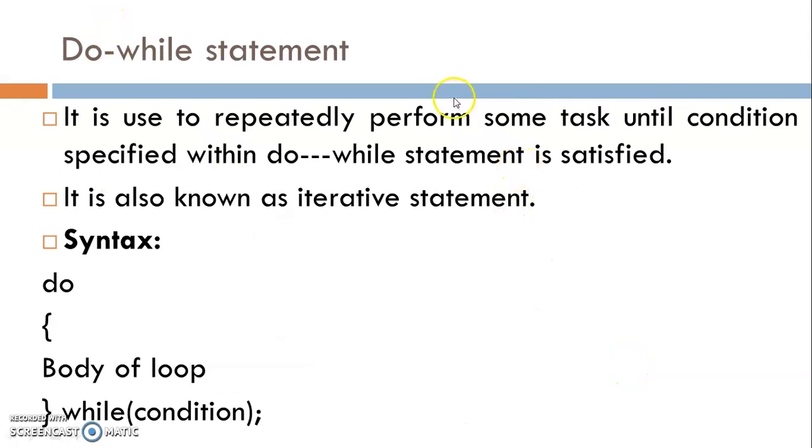Next is do while loop. Do while loop is similar to while loop, which is used to repeatedly perform some task until condition specified within do while statement is satisfied. It is also known as iterative statement. The syntax of do while loop is: do, then open curly bracket and close curly bracket. Between these write the body of loop, and at last after that, while condition is written and then semicolon. Here condition is written after all the statements of the do while loop, and the condition is checked at last.